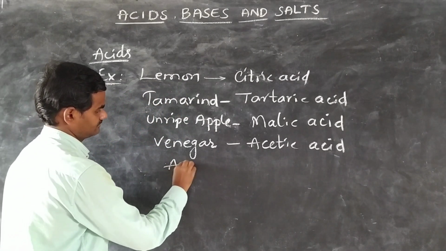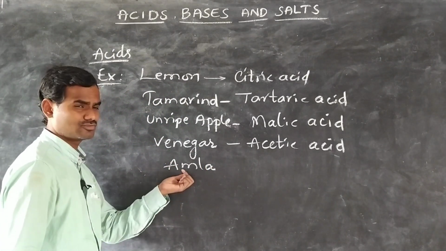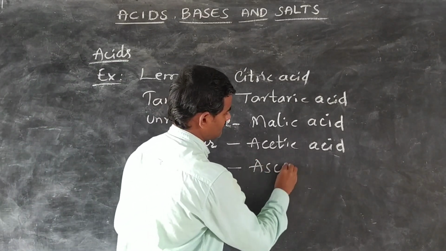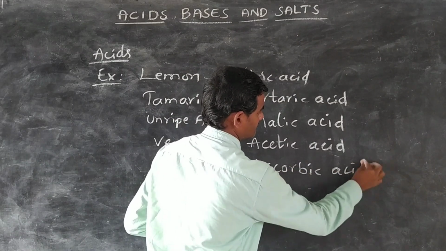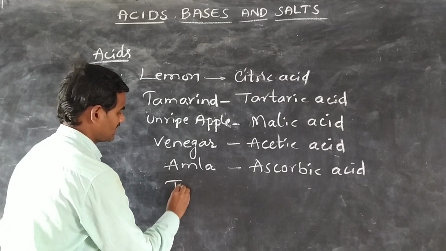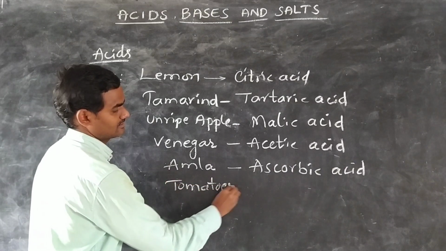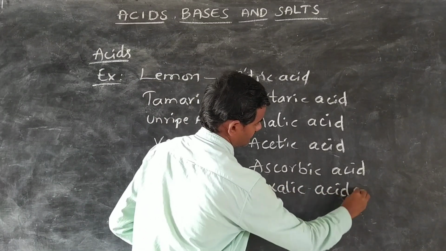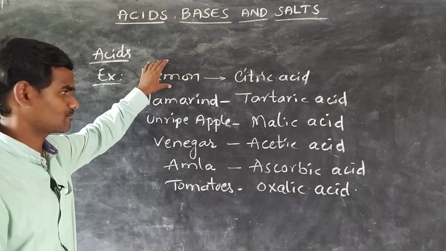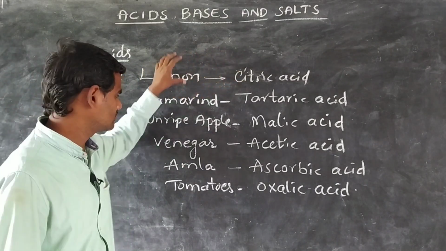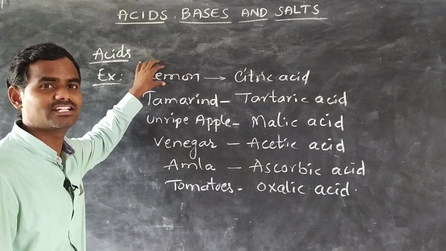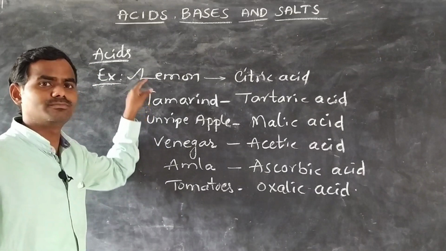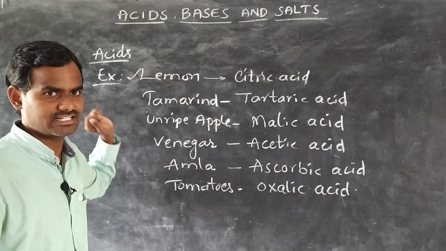And amla, also known as Indian gooseberry, contains ascorbic acid. Next we eat tomatoes; this tomato contains oxalic acid. Like this, so many food items contain acid. These are some examples of food items which contain acids. So if we eat these food items, we are eating acids.